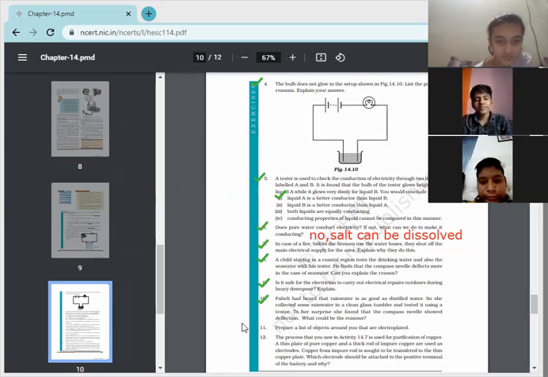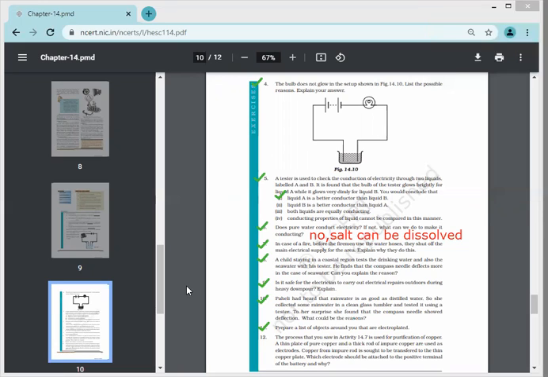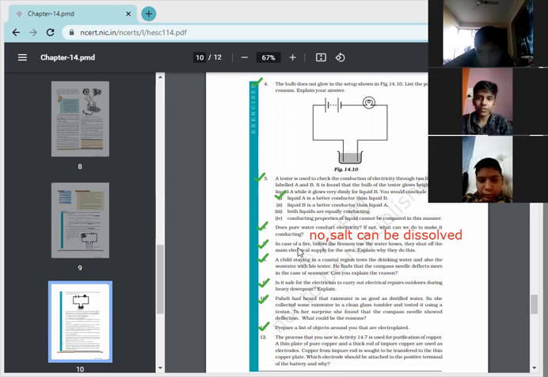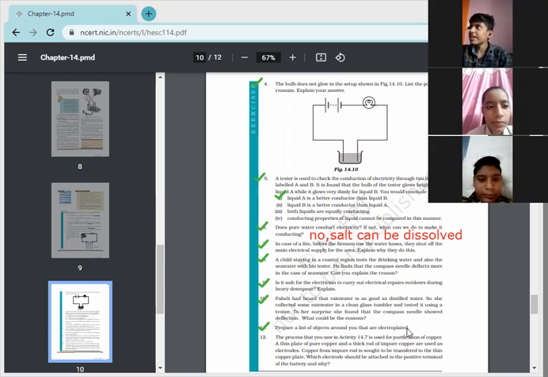Number 11. Prepare a list of the objects around you that are electroplated. So one by one, I need the answer from you. Yes, Veronica. Ma'am, the cans that we use for storing food are also electroplated. Tin mugs, tin cups, cans. Gold is deposited on silver ornaments. Ma'am, bathroom accessories, and many of the kitchen material that we are using around us are electroplated.